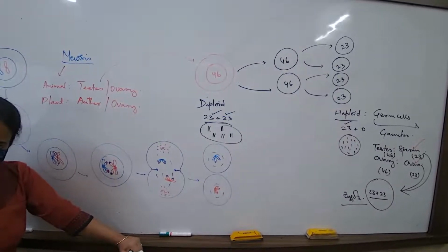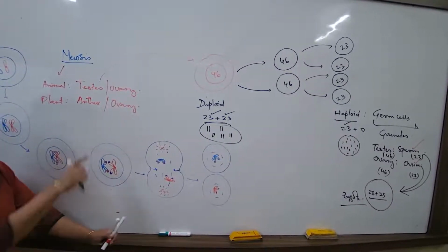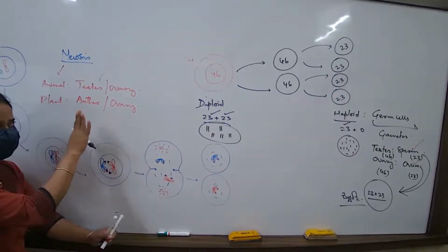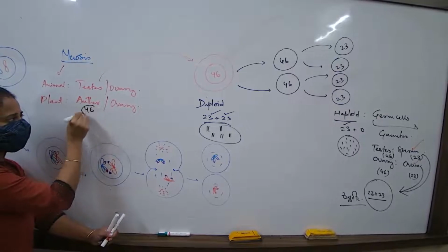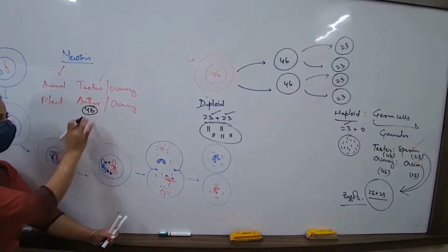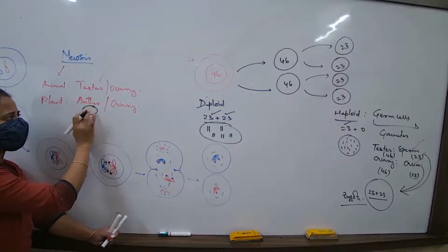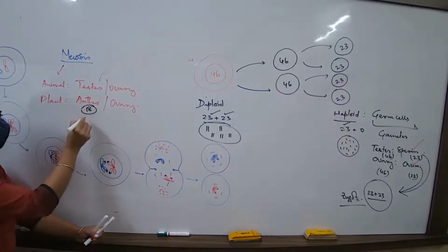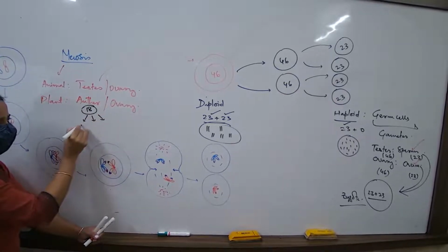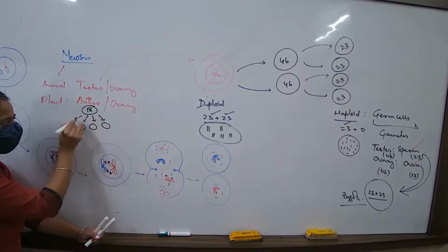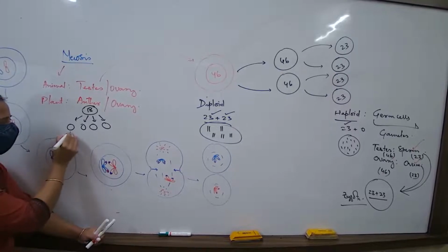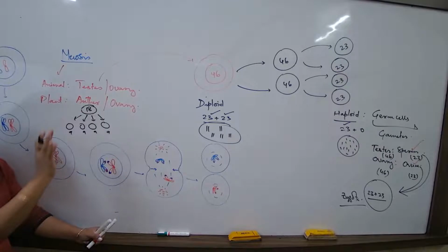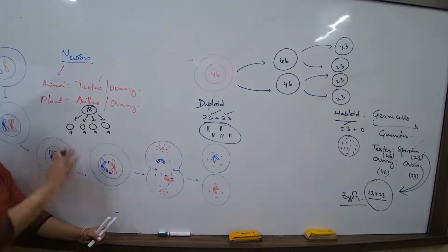Anything to ask? Clear है? Plants में ये है. Cells of the anther, cells of the ovary. Same way, this will have 46. I'm sorry. If I talk about a particular plant, say suppose it has got 18 chromosomes, for an example, and these are producing the pollen, then how many chromosomes should the pollen have? 9 each. Whatever the number, just half. Clear, no? So this is the concept.